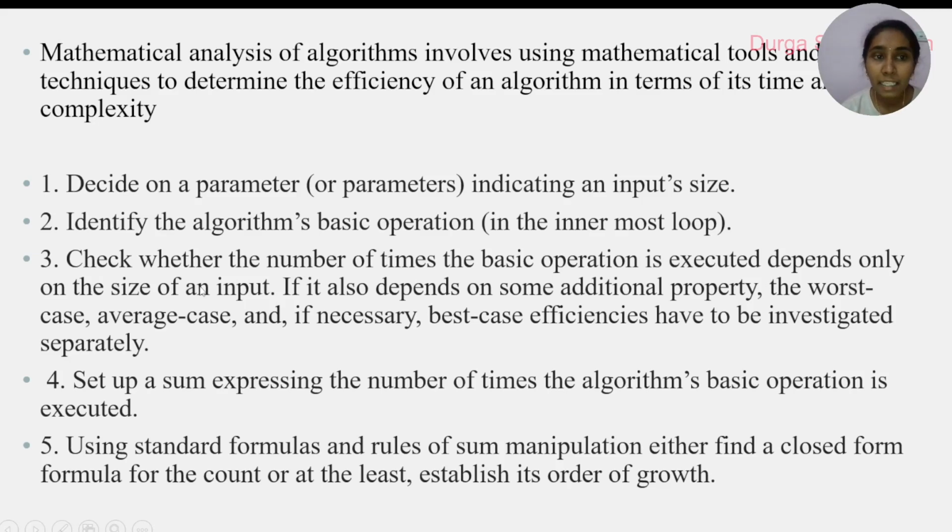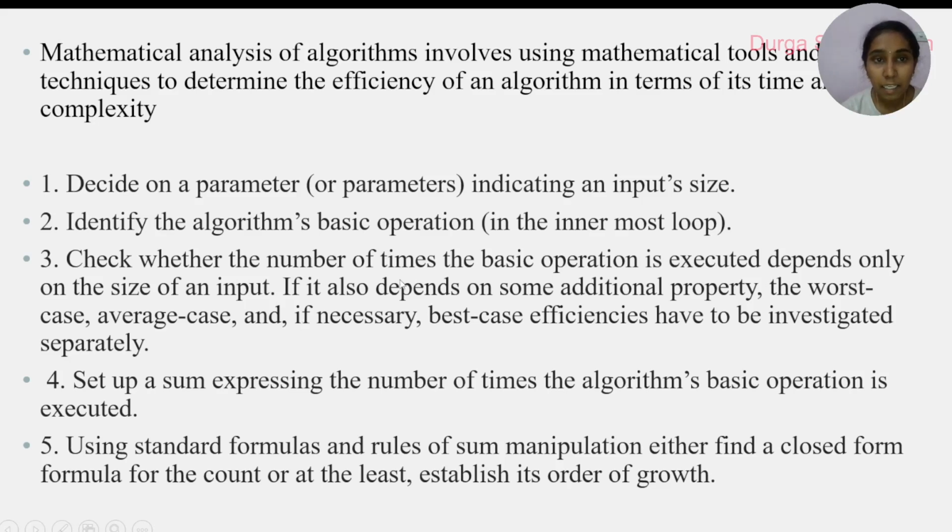The third step is to check the number of times the basic operation is executed. We have to check how many times the basic operation is executing, and also investigate the best case, worst case and average case.